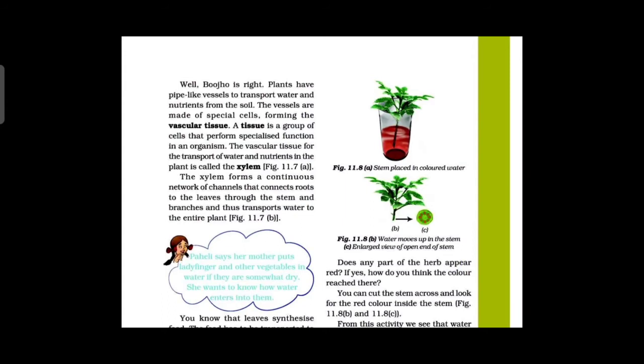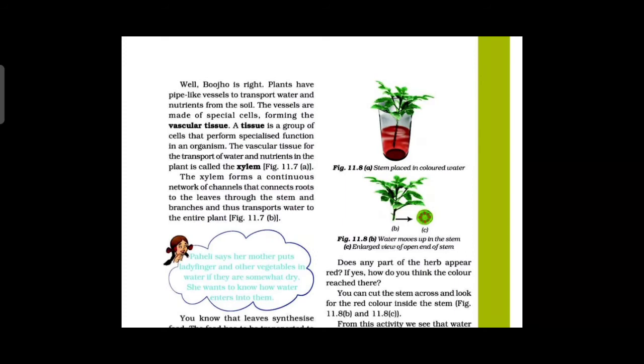Plants have pipe-like vessels to transport water and nutrients from the soil. Plants also have what? Pipe-like vessels to transport water and nutrients from the soil. The vessels are made of special cells forming the vascular tissues.